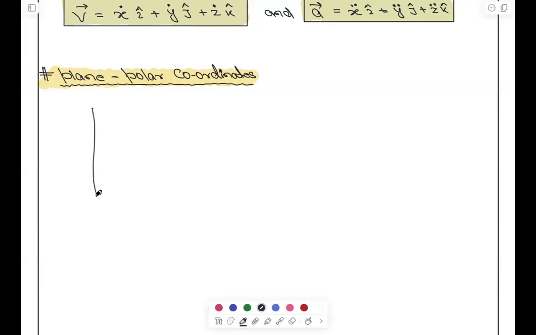So we will be taking these coordinates x, y. This is my x-axis, this is my y-axis, right?